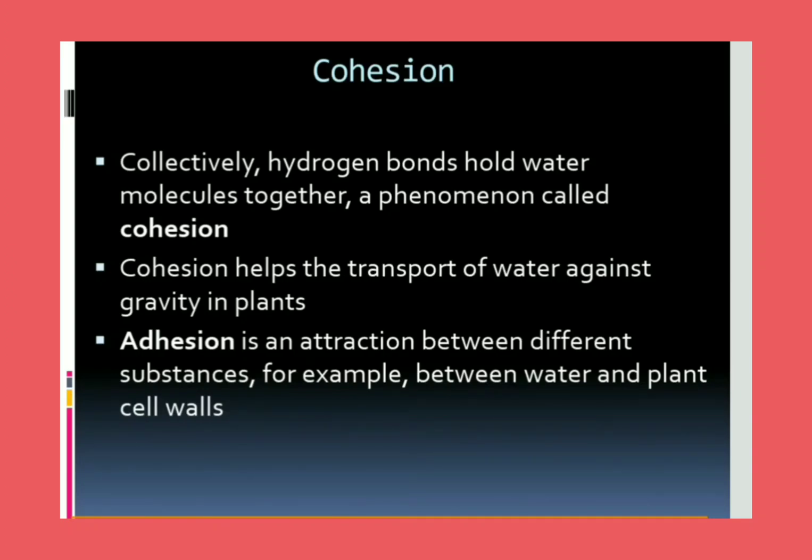So this is cohesion, the hydrogen bond formation, and also adhesion, that is attraction between different substances. For example, water will bind with the plant cell wall to move upward, rather than with other materials, hydrogens or other water molecules. So if water binds together, that is cohesion. If it binds with other molecules like cell walls or cell membranes, that is adhesion.